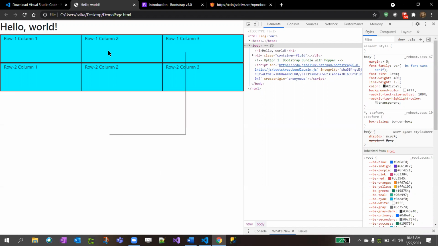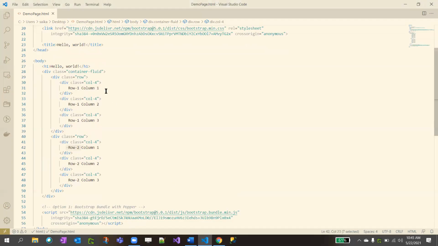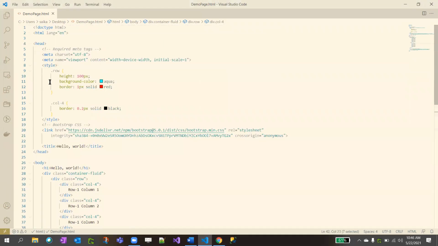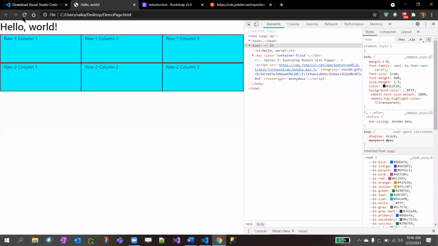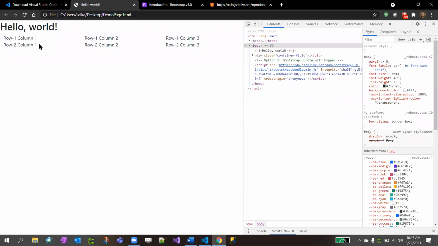So here I applied the sky blue color, but I'll just comment it out. If you want to comment this, just select it and click Control slash for commenting the lines. So see, this is pure Bootstrap CSS. We did not apply our custom styles, right?